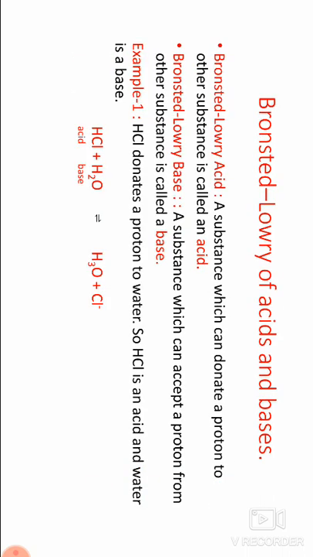Okay, in this topic, the important questions. First one, write the properties of acids and bases. Second one, explain the Arrhenius theory of acids and bases.